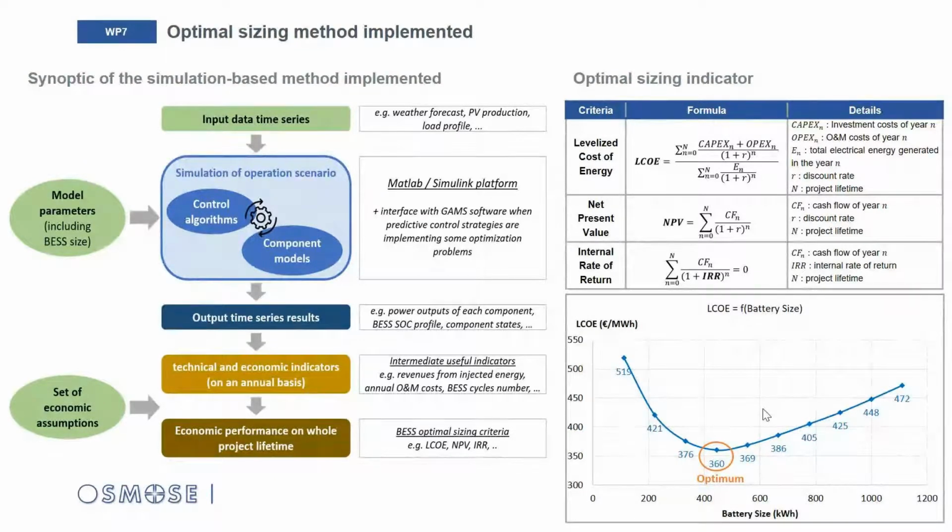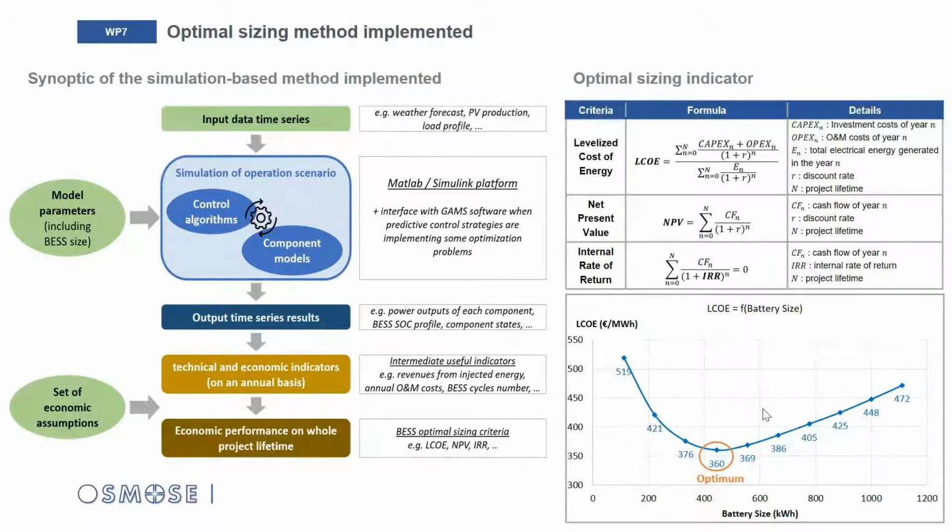These 3 common indicators are summarized in the table on the right with their definition. So the levelized cost of energy, the net present value, or the internal rate of return. These indicators have been those used in the study. All these 3 indicators are based on a comparison between the incomes and the expenses generated by the project.